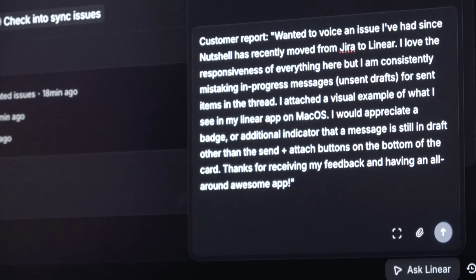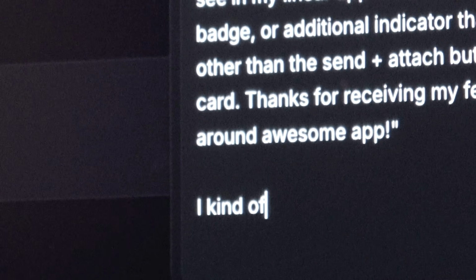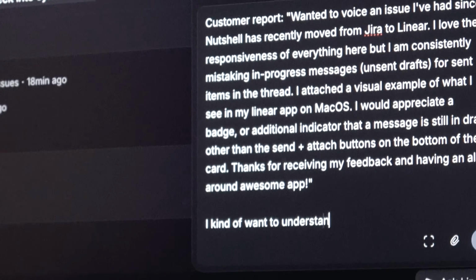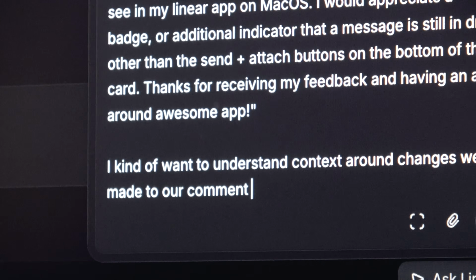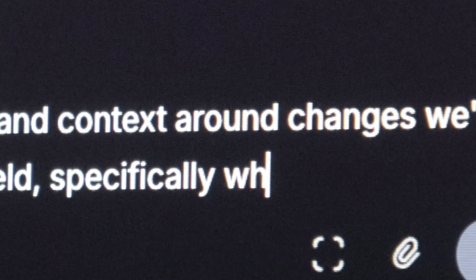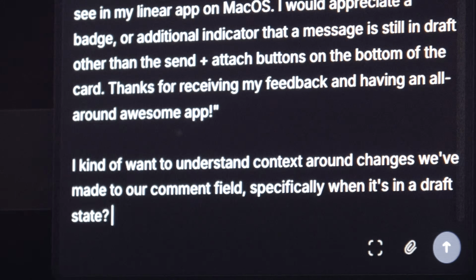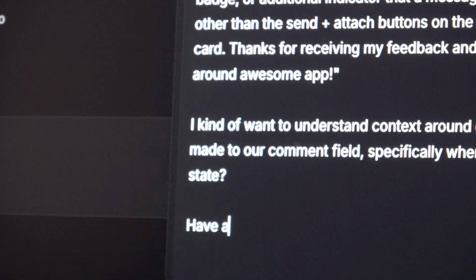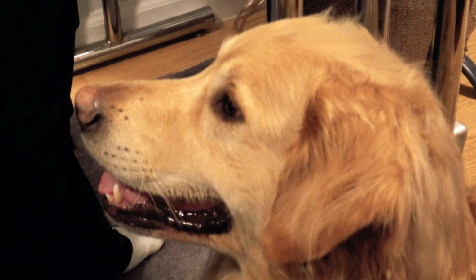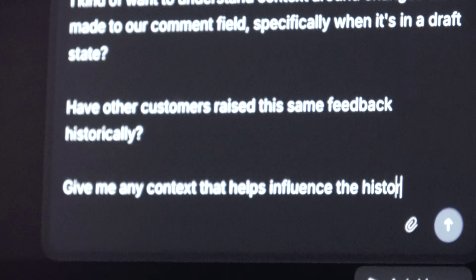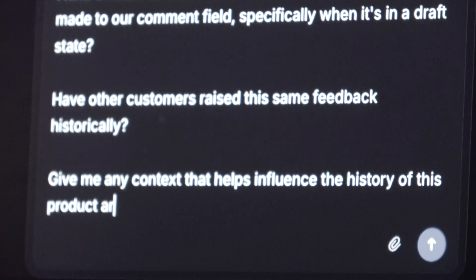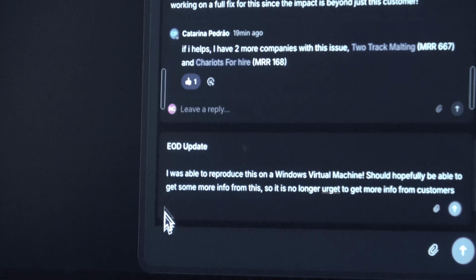And I'm gonna say, to Linear, I kind of want to understand context around changes we've made to our comment field, specifically when it's in a draft state. I also want to say, have other customers raised this same feedback historically? Give me any context that helps influence the history of this product area. And I'm gonna take this screenshot, I'm gonna copy it in.